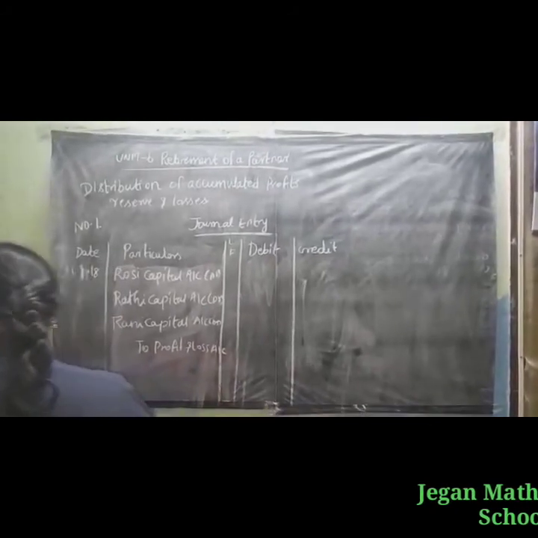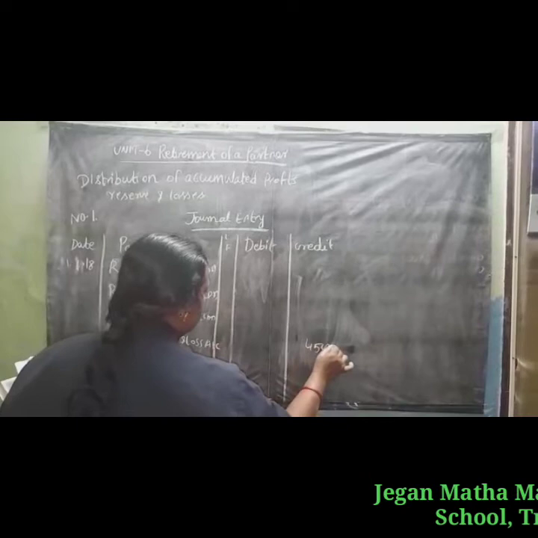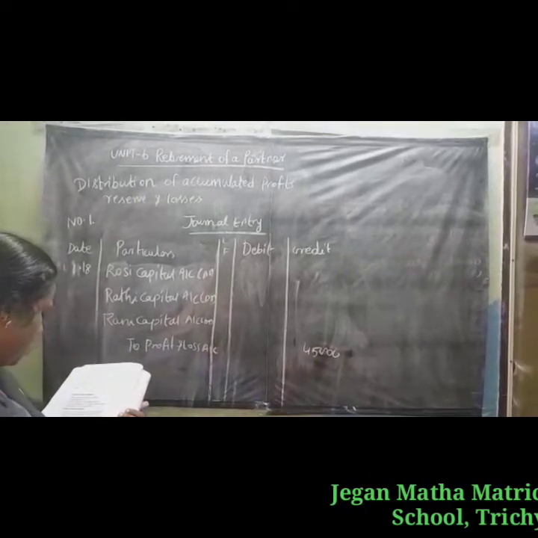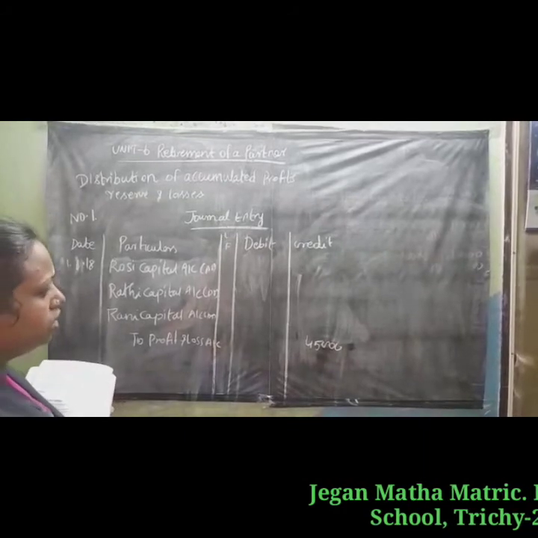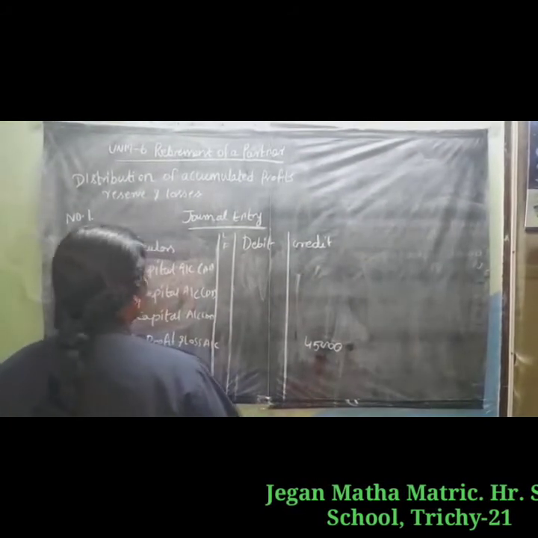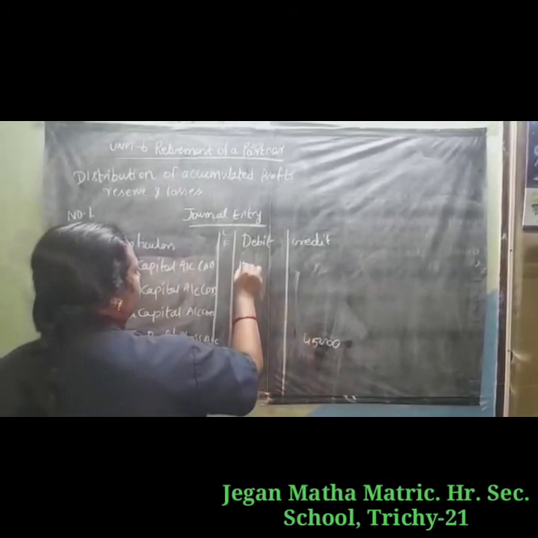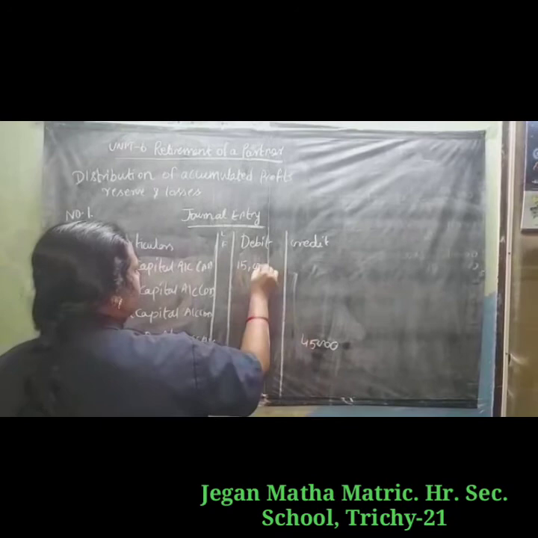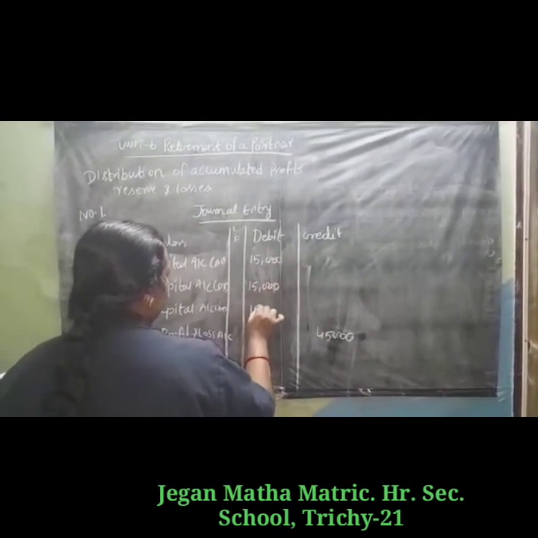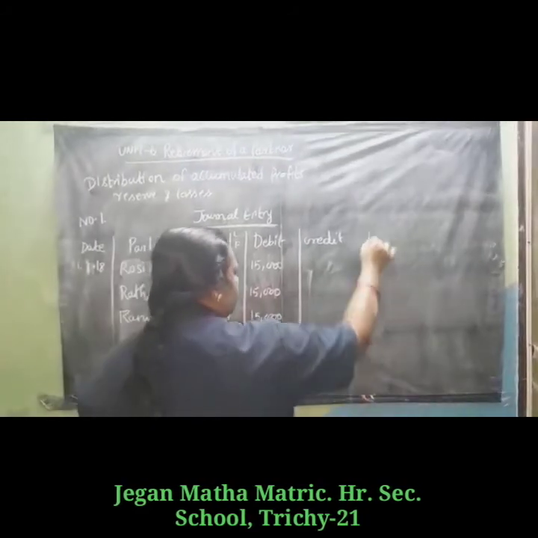What is the amount? 45,000. Rosie, Radhi and Rani share profits and losses equally, so we have to share the loss equally: 45,000 divided by 3 is 15,000 each.